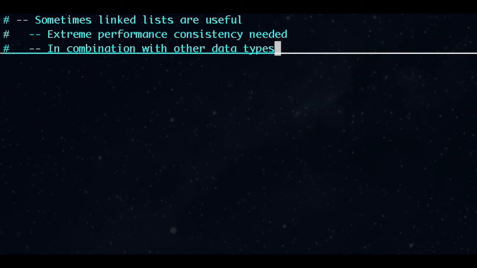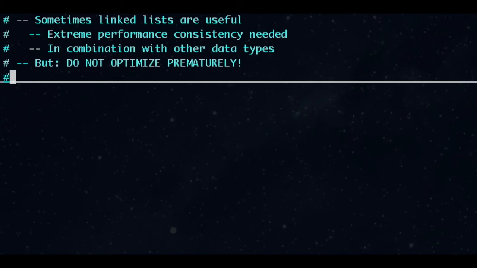The point I want to make is, don't optimize prematurely, and don't optimize for the wrong things. Optimizing for theoretical time complexity is not always the correct solution. Sometimes using a simpler data structure makes for more maintainable code, and code being imperceptibly slower is acceptable.